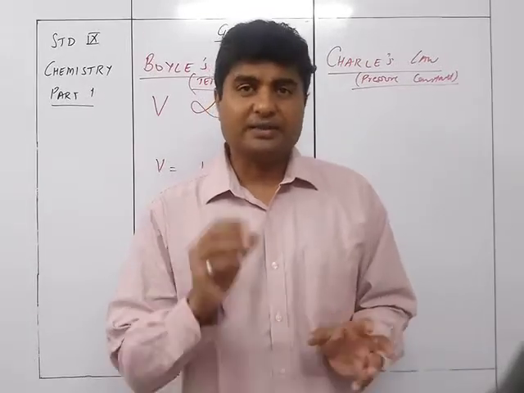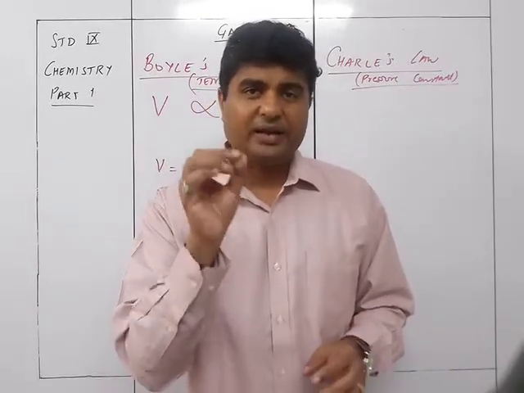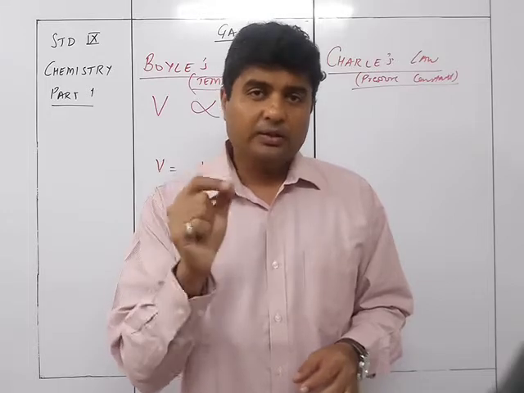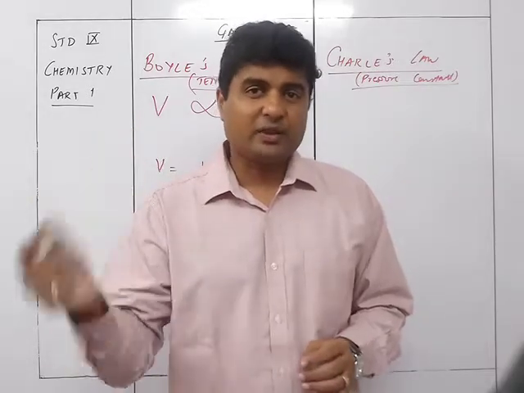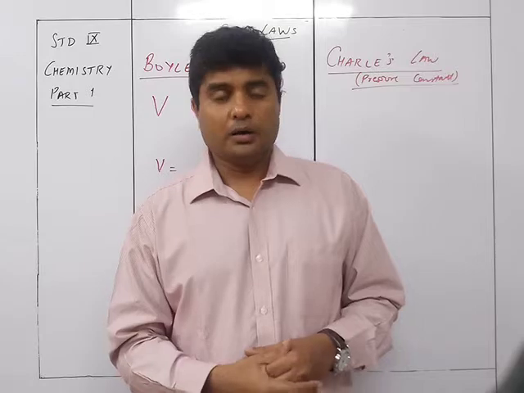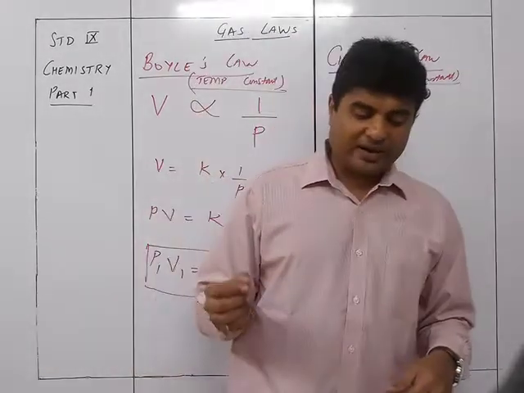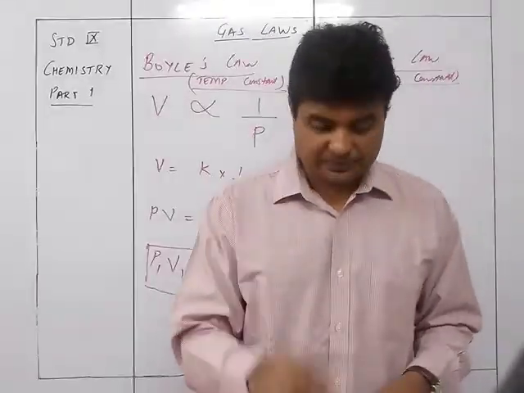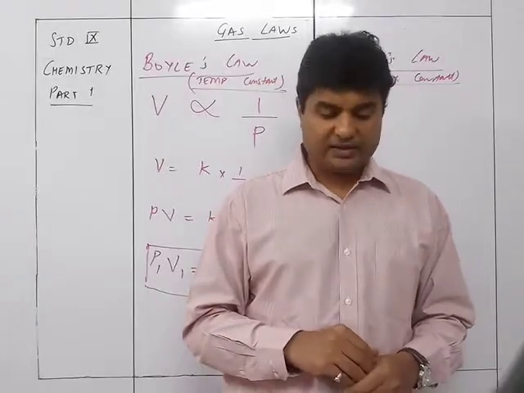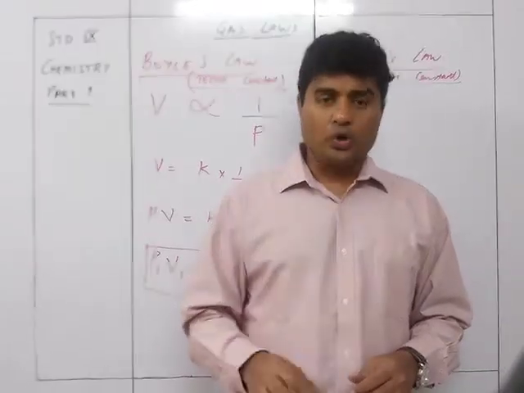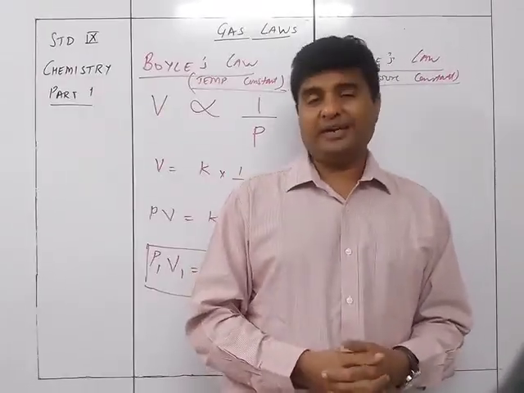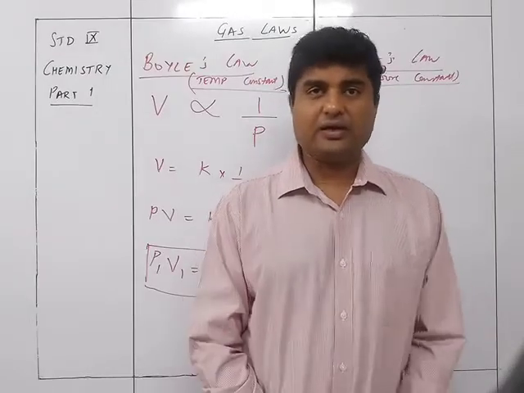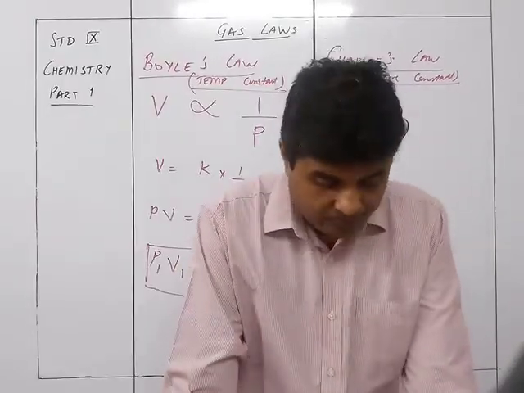But the point is that with each and every degree rise in Kelvin scale, there is a subsequent increase in the volume of the gas.